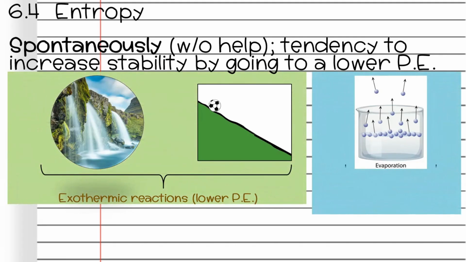Even though these three things are spontaneous, being exothermic is not what makes them spontaneous. It's not because they're all three exothermic reactions, because only two of them are. These things were at a higher elevation and they've lost that potential energy because now they're at the bottom somewhere. So they've lost energy. Now that was considered an exothermic reaction.